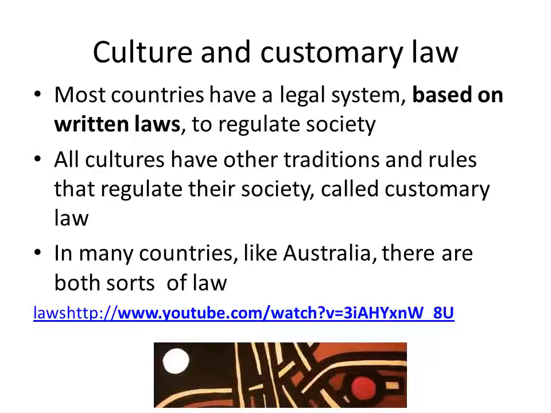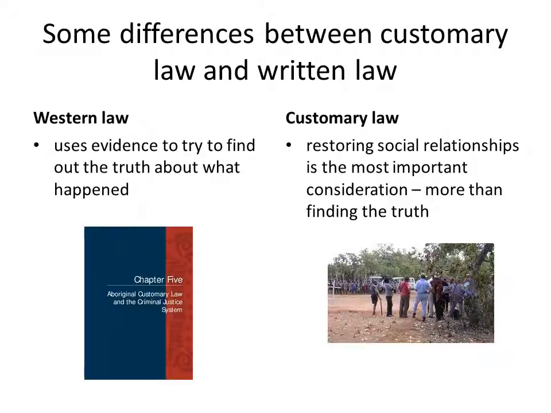Culture and customary law. Most countries have a legal system based on written laws to regulate society. All cultures have other traditions and rules that regulate their society, called customary law. In many countries like Australia, there are both sorts of law. Some differences between customary law and written law. Western law uses evidence to try to find out the truth about what happened. In customary law, restoring social relationships is the most important consideration, more than finding the truth.